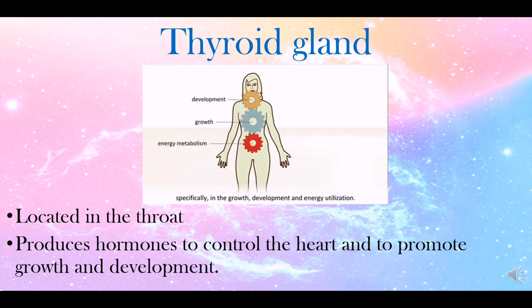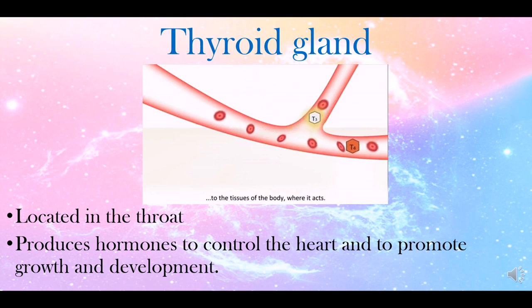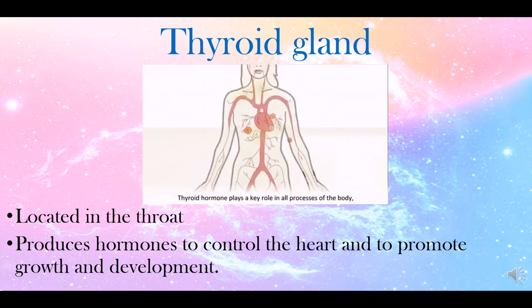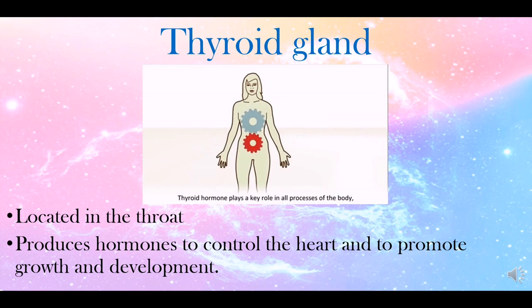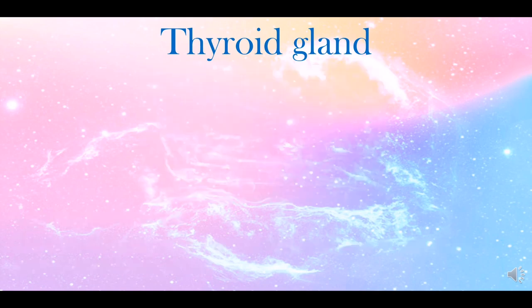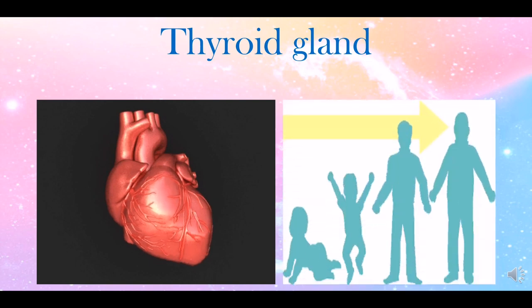It is located in the throat. Again, where is it located? That's great. It is located in the throat. Thyroid gland controls the heart and promotes growth and development.